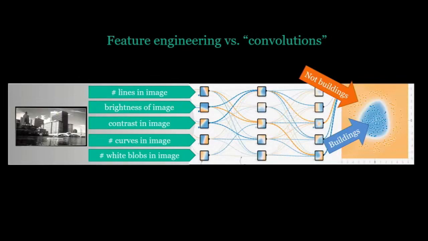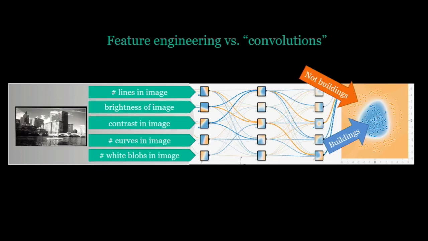Okay. So I'm going to go one step further and talk about a class of neural networks that's extremely important that we use a lot in our work and security, and which is used also in vision applications and audio processing. A very important class of neural network called a convolutional neural network. So I'm going to start by introducing what convolutional neural networks are not, right? So here's an example of a neural network designed to detect whether or not an image has a building in it or does not have a building in it, right?